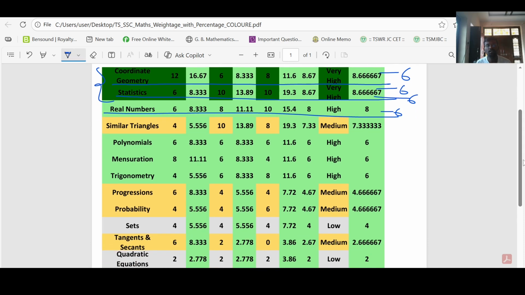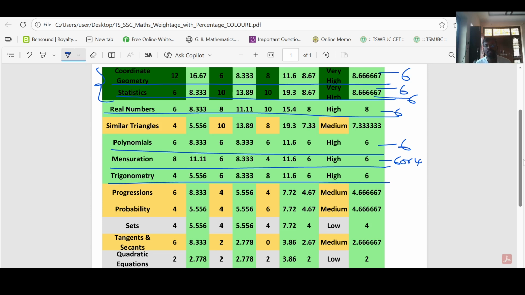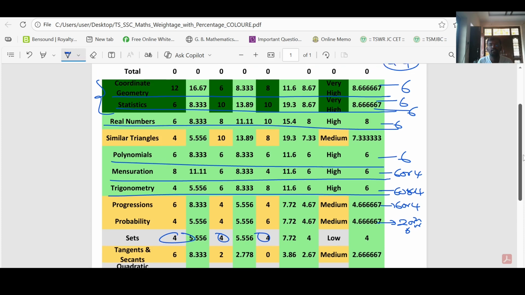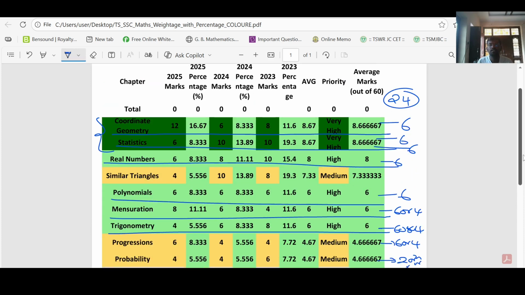And coming to the polynomials, you will get a 6 marks question again here. And mensuration question 6 or 4, trigonometry also 6 or 4. And these progressions are also important, 6 or 4. And from probability you will get 2 or 4 or 6. You can expect anything here. And sets, anyway you are going to get a 4 marks question from the sets, but anything may happen. From any chapter you may get any type of question. That is why you have to focus on all the things.